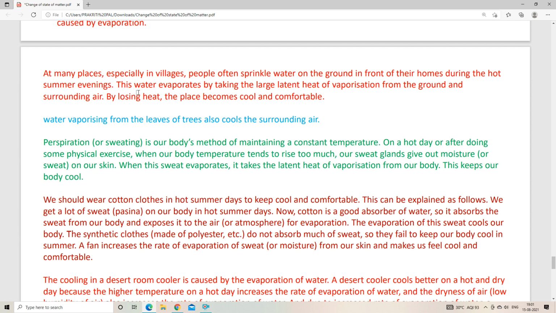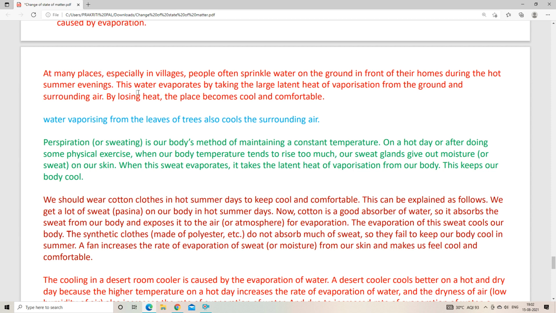Now we can see water vaporizing from the leaves of the trees also cools the surrounding air. That is how plants help us to maintain the temperature of our earth. So this is the scientific reason. This is due to evaporation. Due to the vaporization from the leaves on the tree, it will cool the surrounding air, right? That is how you feel relaxed whenever you stand under a tree.